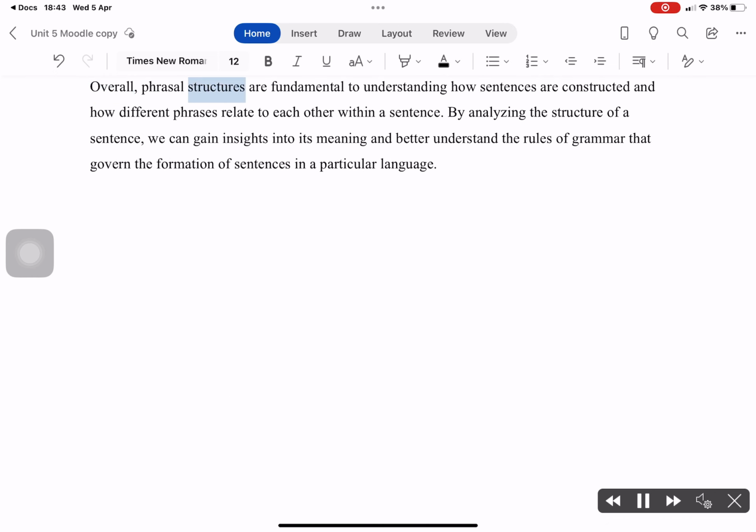Overall, phrasal structures are fundamental to understanding how sentences are constructed and how different phrases relate to each other within a sentence. By analyzing the structure of a sentence, we can gain insights into its meaning and better understand the rules of grammar that govern the formation of sentences in a particular language.